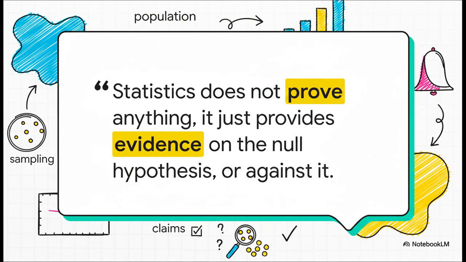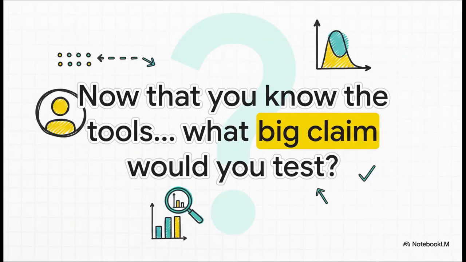And that, right there, is the perfect way to think about statistics. It's not a machine that spits out absolute proof. It's a method for gathering evidence, weighing it carefully, and making the most informed decision you can in a world that is full of uncertainty. So, there you have it, the full journey, from a single sample to a confident range of possibilities, all the way to a formal verdict on a claim.